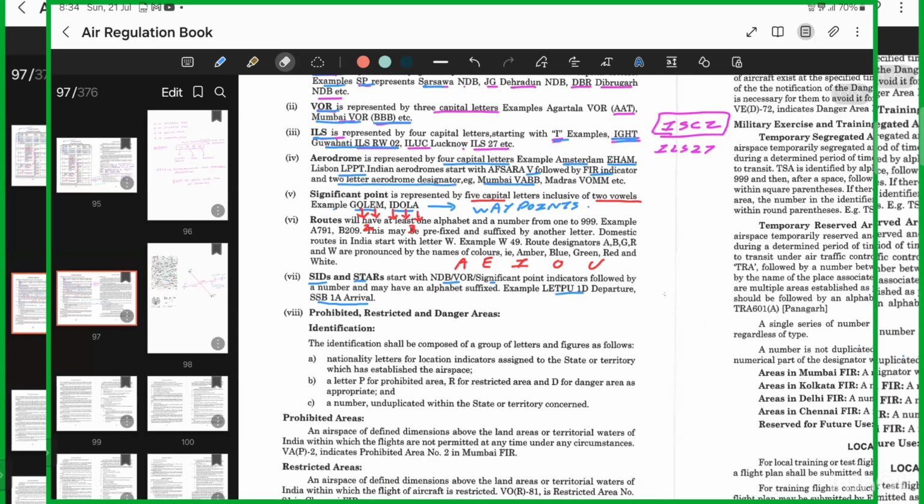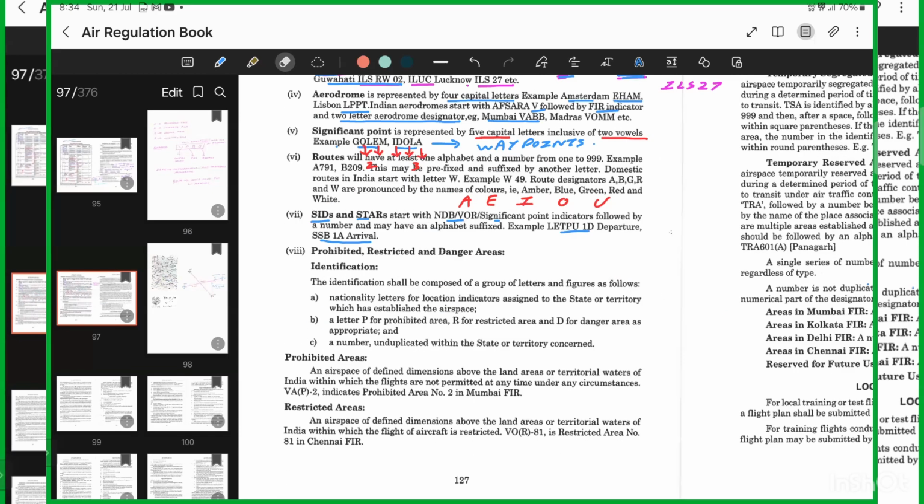Now, the next thing we are going to talk about is prohibited, restricted, and danger areas. What are these areas? In roads also we have certain roads where there is no entry. Can you drive your car in front of the Chief Minister's residential place in India? No. Why? Because police won't allow you inside that road. They will prohibit you. Can you enter a military camp or an air force camp anywhere in India? No, they won't allow you. Why? Because it's an area which is restricted.